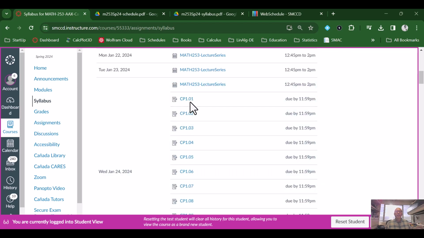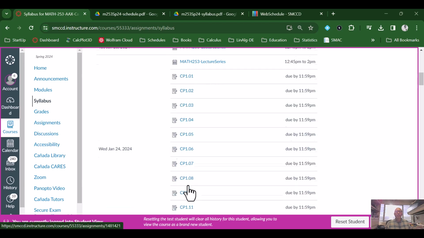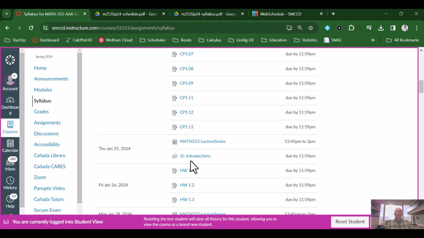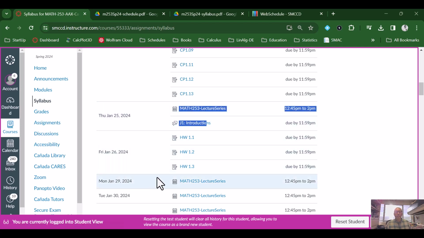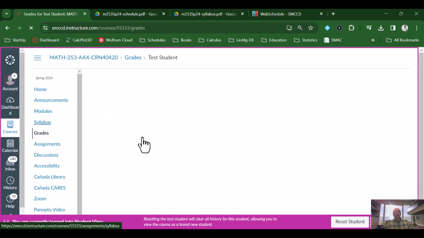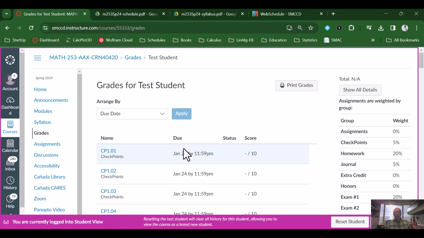But here are the assignments. You have the checkpoints for these assignments. And then you have the introduction assignment video here. Actually, this is a discussion board assignment. We'll get through the rest of the assignments later. The grades will be updated periodically. Some of the grades will be updated automatically or instantaneously if you do them.